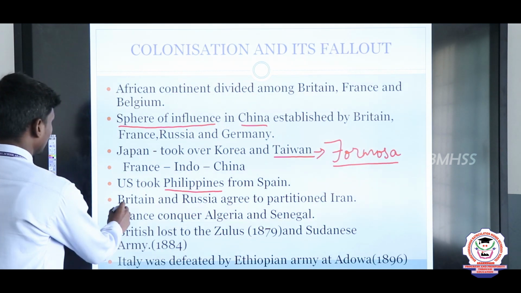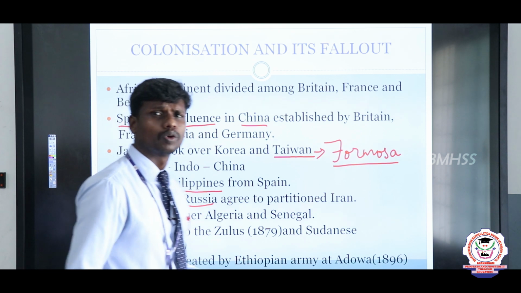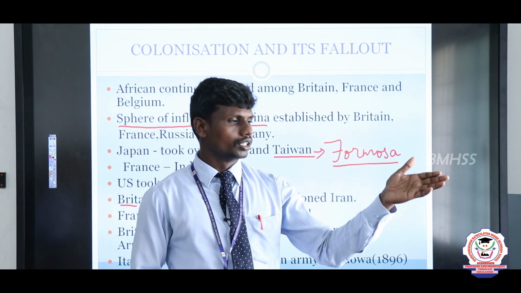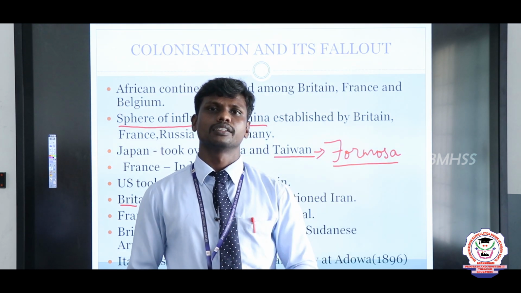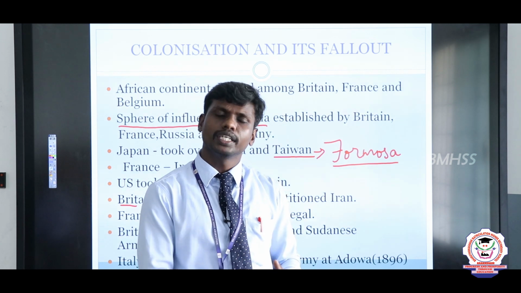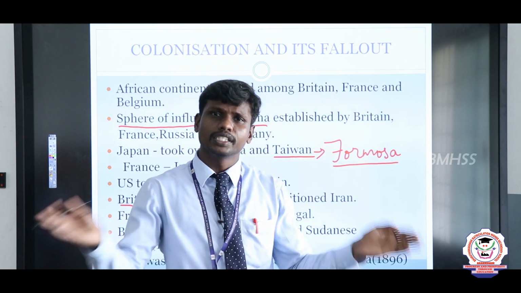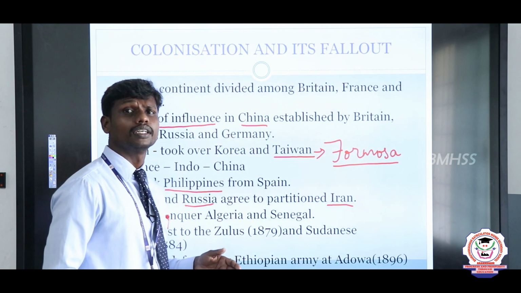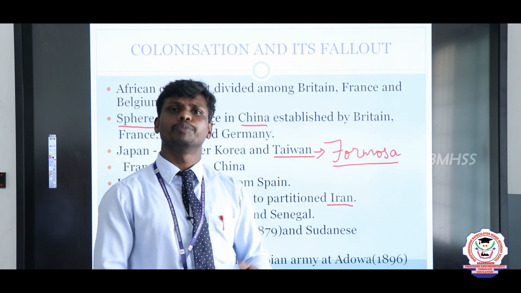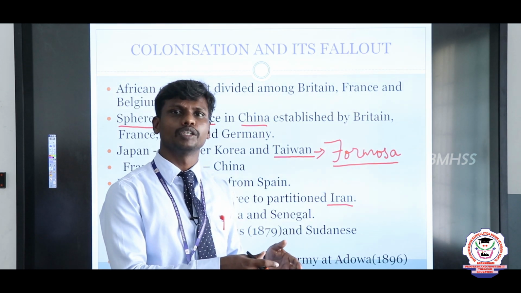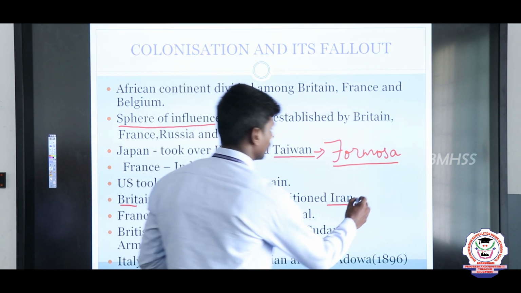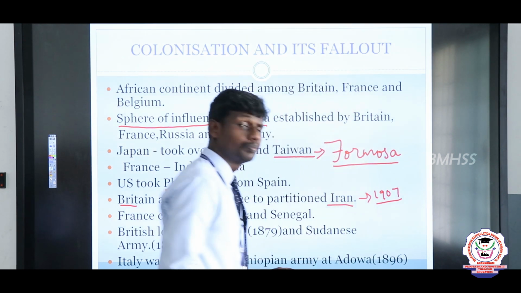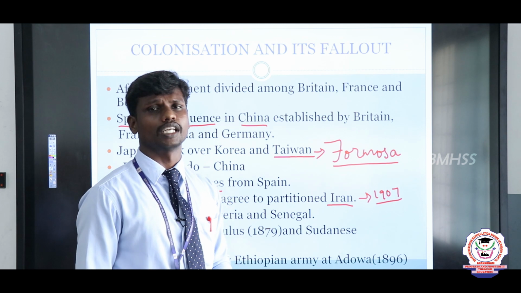And after that, Britain and Russia. They came to an agreement. Why? Because in the year of 1902 itself, there was an alliance between the people of Britain and the Russians. According to that alliance, they were ready to partition one place. The place is nothing but Iran. And Britain, France and Russia became one team. The team is nothing but the triple entente. In the year of 1907, the triple entente was established.